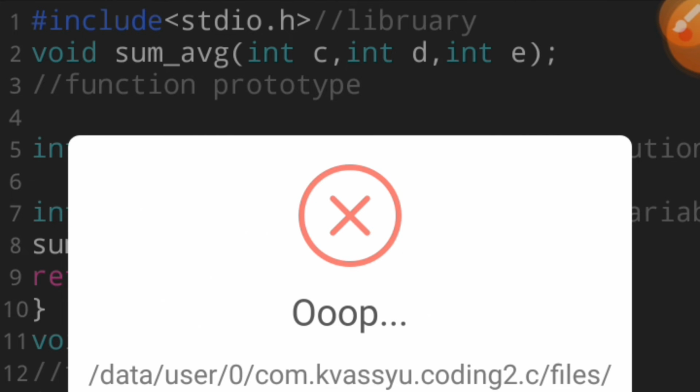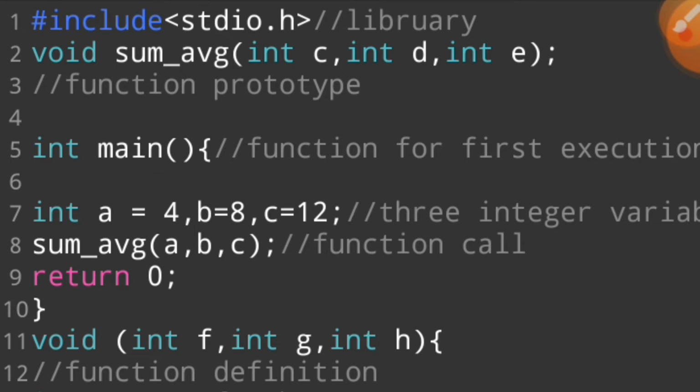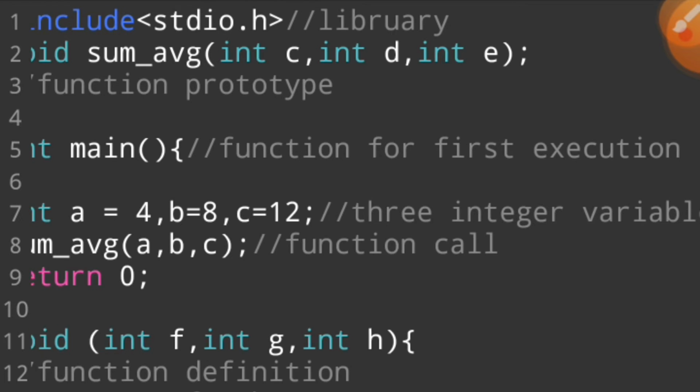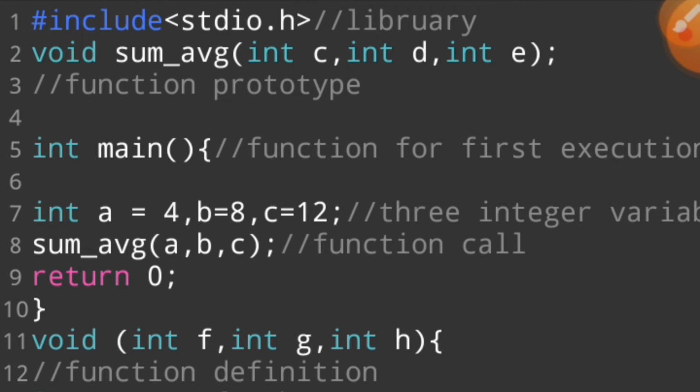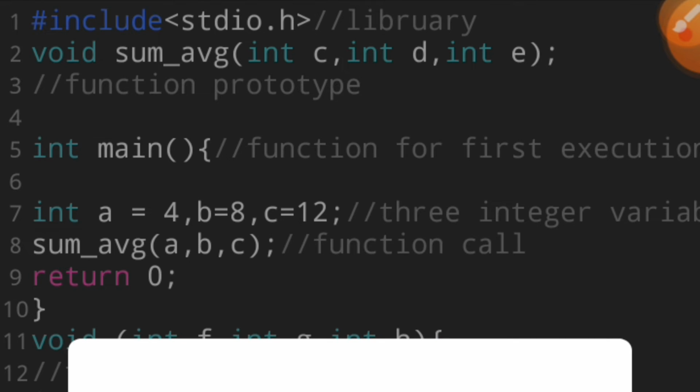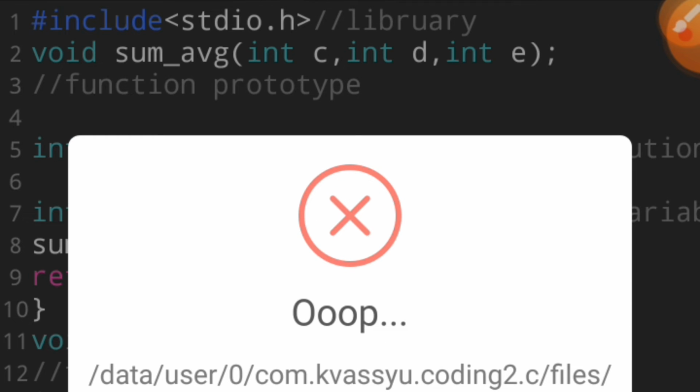It gives me some error. Why is this function giving me an error? I can't understand. When I run this program again, see what happened.